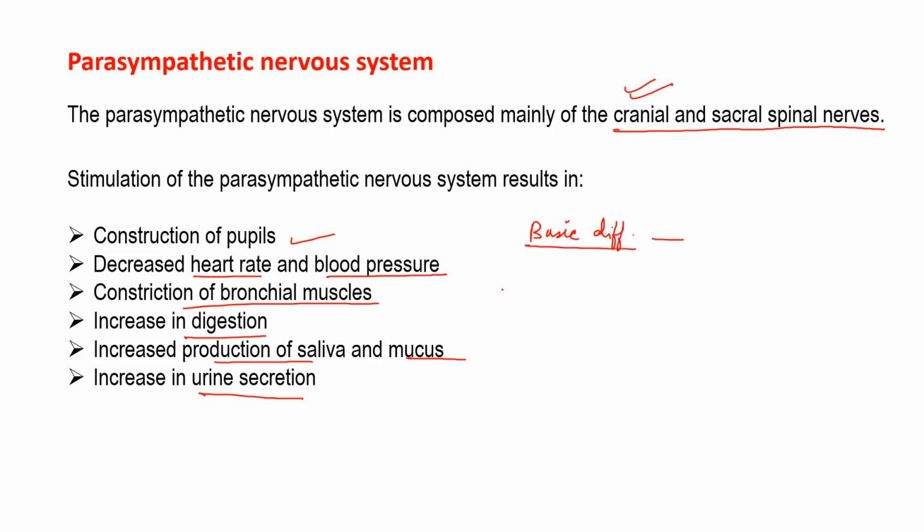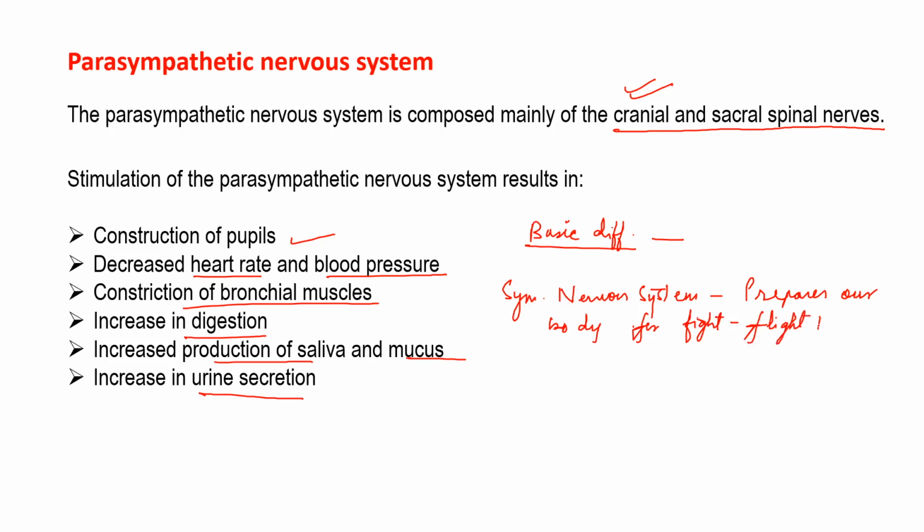The sympathetic nervous system prepares our body for the fight or flight response during any potential danger.